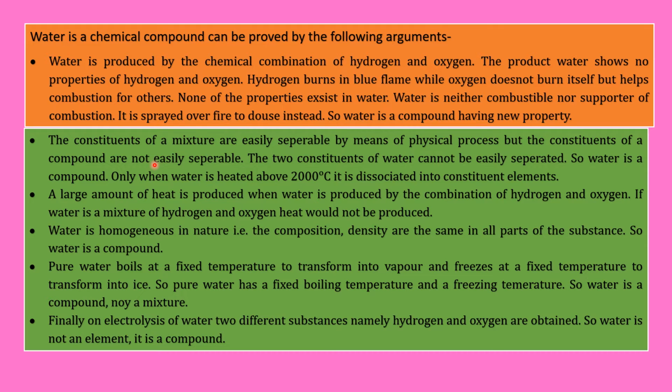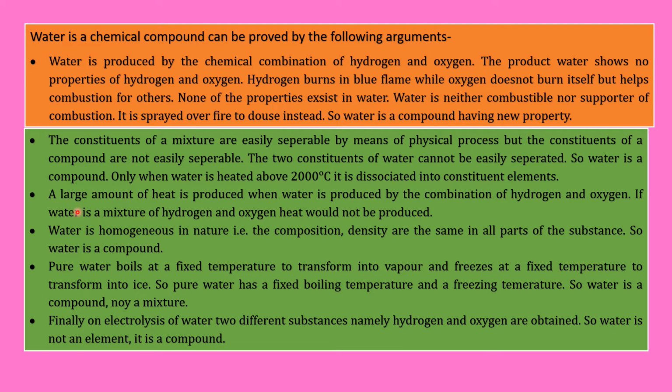Suppose you are giving some sugar into water. So it's a mixture of sugar and water. Sugar can be easily separated from water. That's why it is a mixture. But from water, hydrogen and oxygen gas cannot be easily separated. It only happens above 2000 degrees Celsius by a strong chemical process. It also proves that water is a chemical compound.